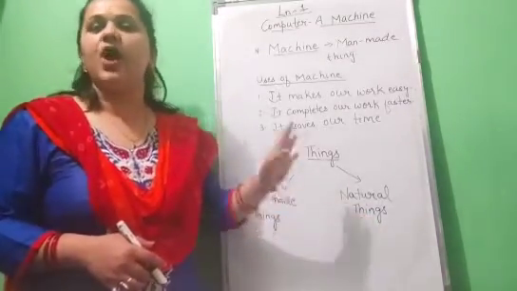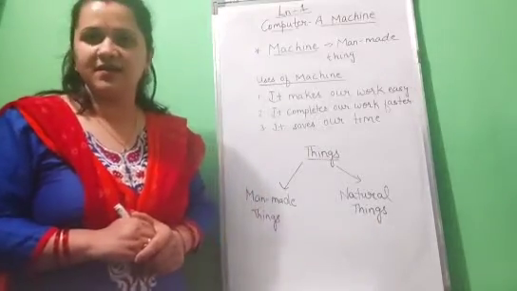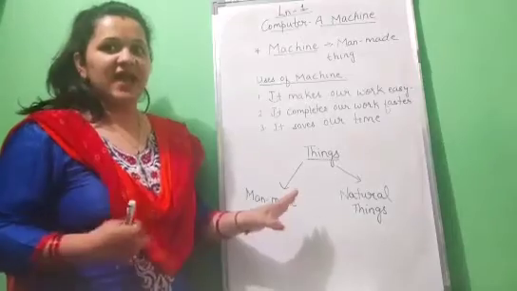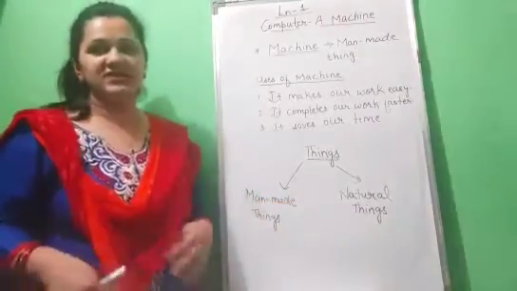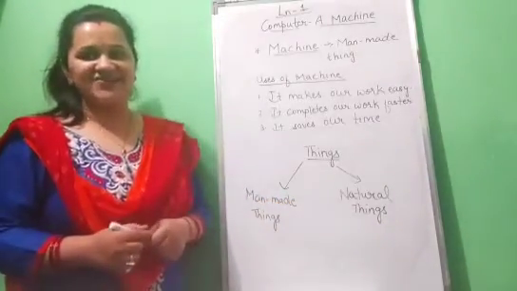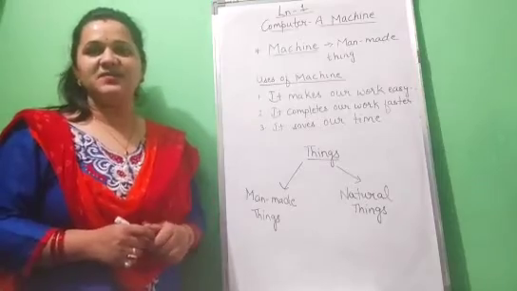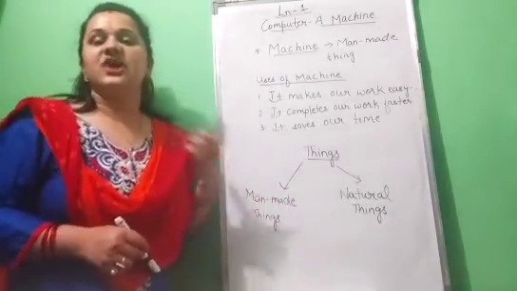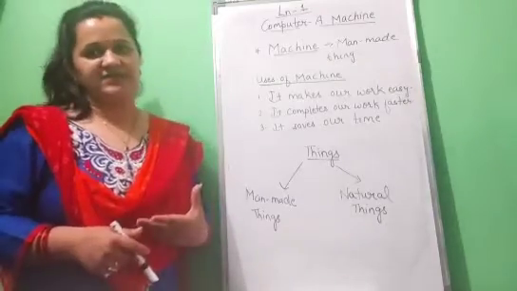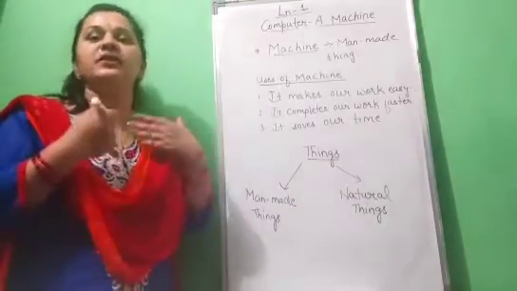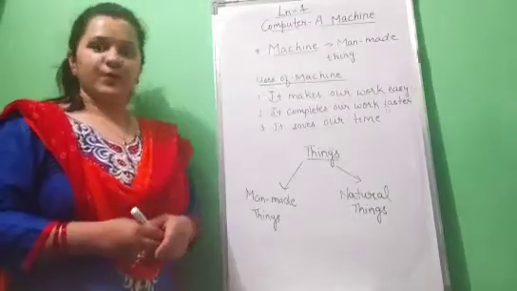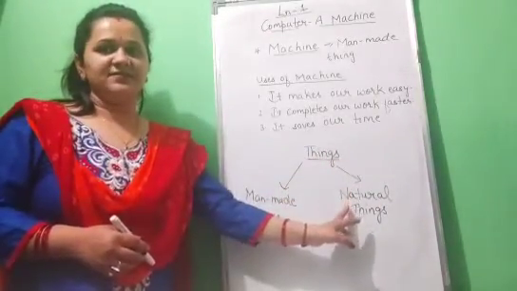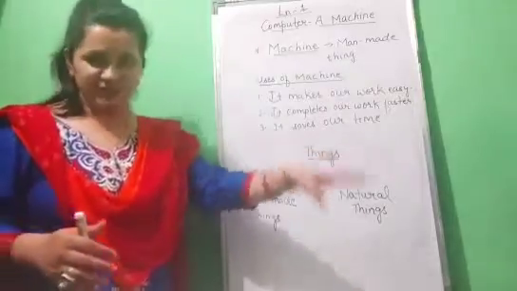We have studied in our previous video what man-made things are: the things which are made by us, the things which we humans made. And natural things, this we will study in detail in this video.